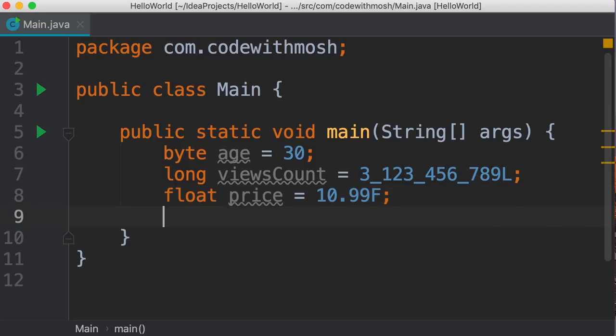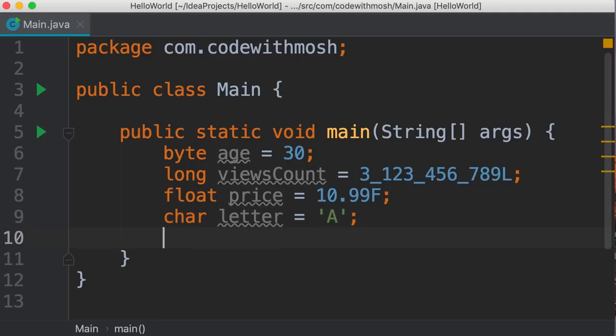Now let's store a character. So char, we call it letter, and we set it to 'A'. Note that we should always surround single characters with single quotes and multiple characters or strings with double quotes, okay? So char represents only one character, string represents a series of characters. And finally, let's see an example of a boolean. So we define a boolean variable called isEligible. Is this person eligible for a loan or not? We set this to true or false. These are the boolean values.